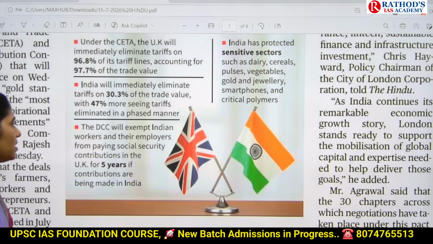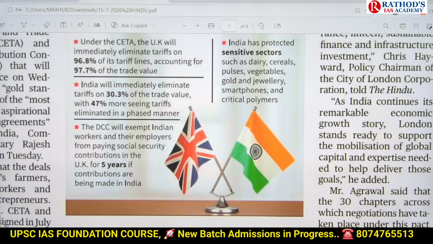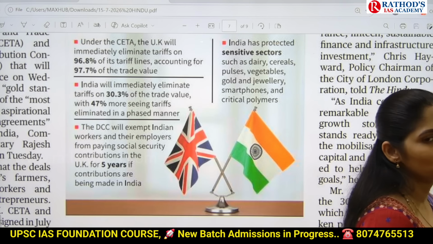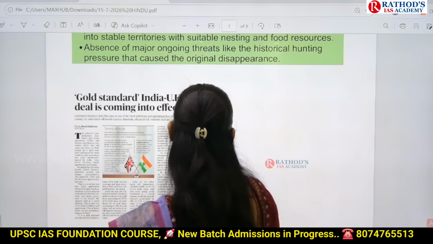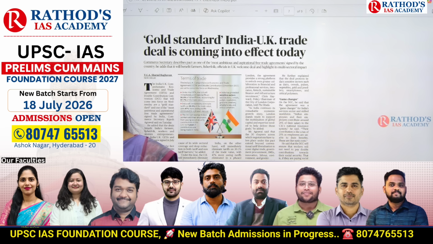Please make a note: DCC will exempt Indian workers and their employers from paying social security contributions in the UK for 5 years, if contributions are being made in India. If contributions are made in India, keep a star mark for that.